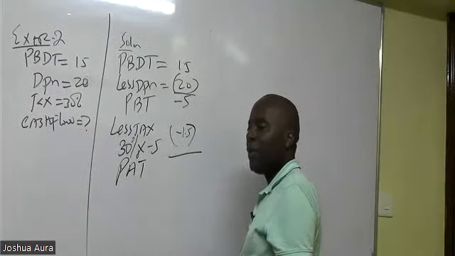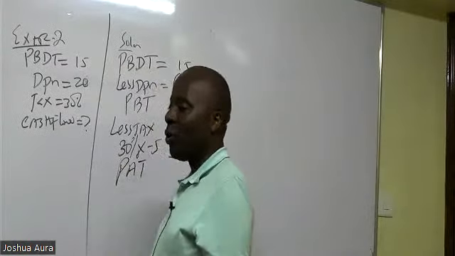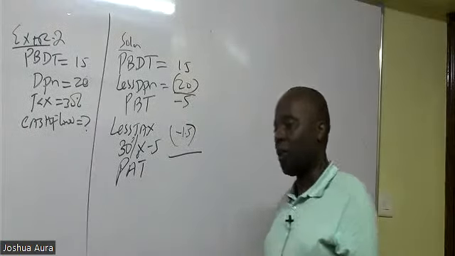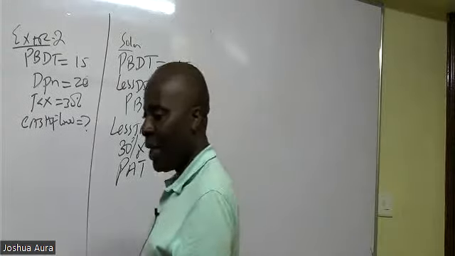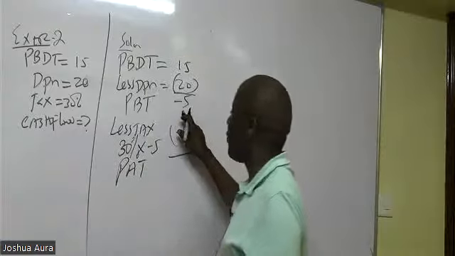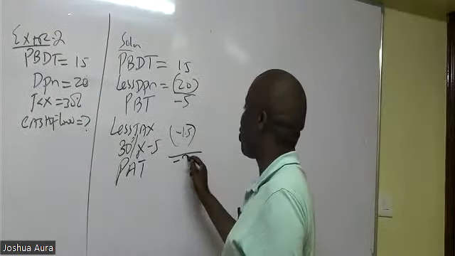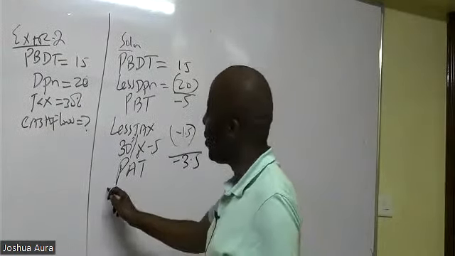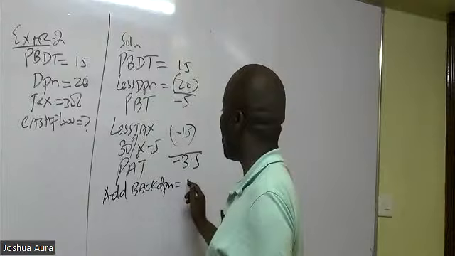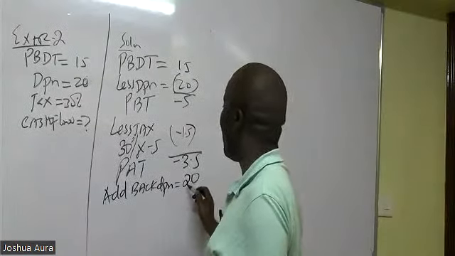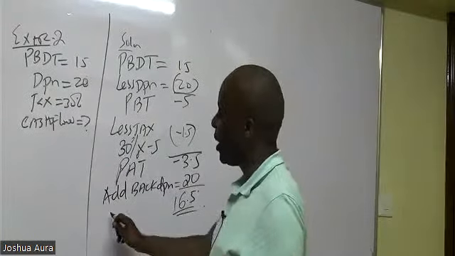What are we able to get at the end of the day, ladies and gentlemen? David tells me minus 3.5. I can't work with one student's answer only. That's quite risky for me. Minus 3.5, because we have minus 5, minus minus 1.5. So this gives me minus 3.5. Thank you so much. And then we shall come and add back depreciation. So we add back depreciation of how much here? Of 20. That is how these gentlemen were able to get the 16.5 as the cash flow.